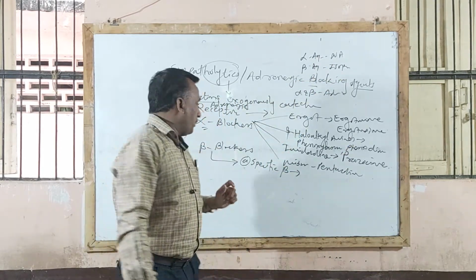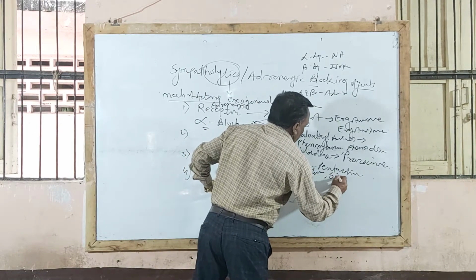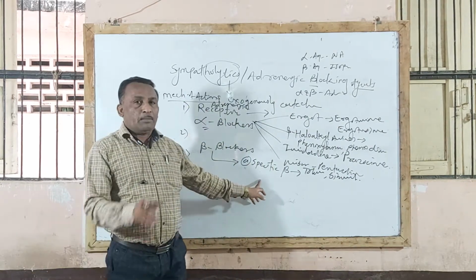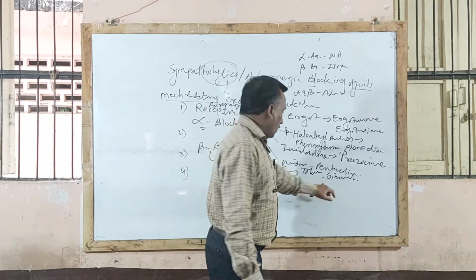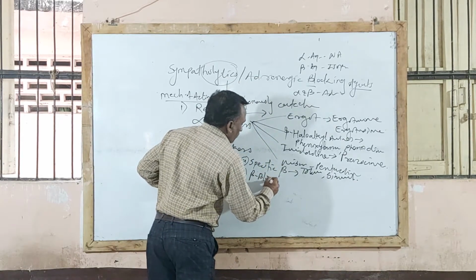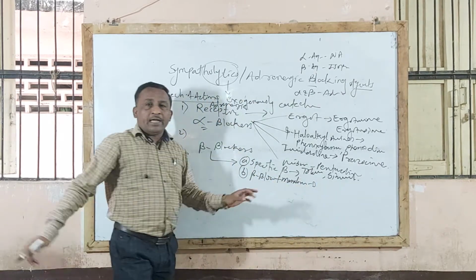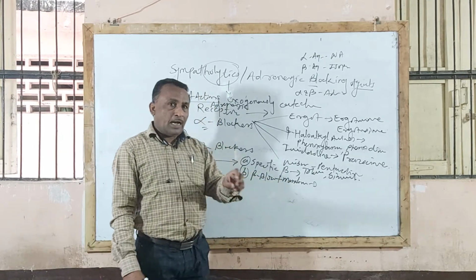So specific beta blockers block beta receptor activity. Example, timolol and sotalol. Second type is beta blocking activity plus membrane stabilizing effect, that is blocking beta receptor action as well as the membrane stabilizing effect on the heart.